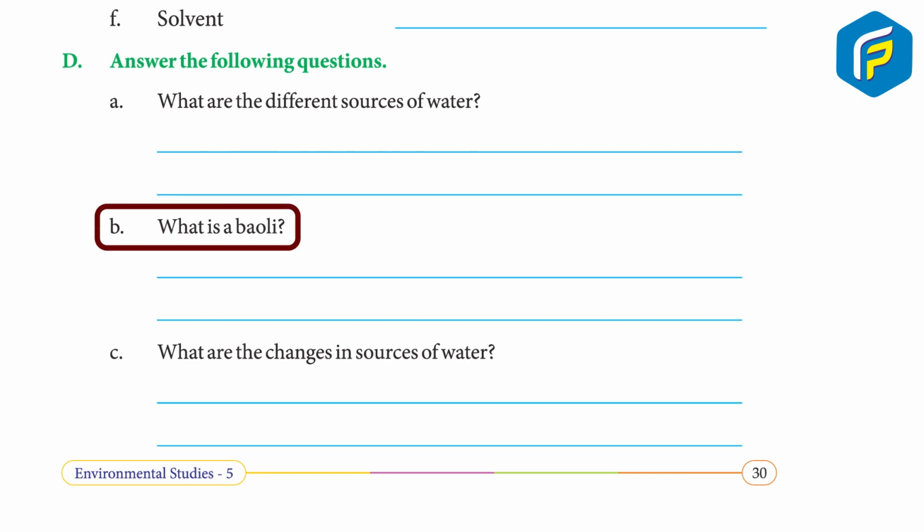B. What is a bauli? Answer, bauli is a huge well. It has steps to reach the bottom. In earlier times, baulis were built to collect and store rainwater.